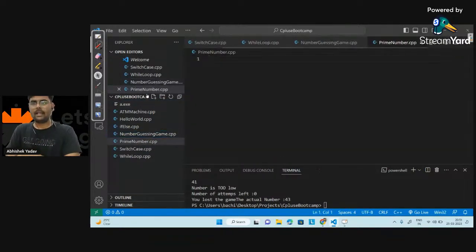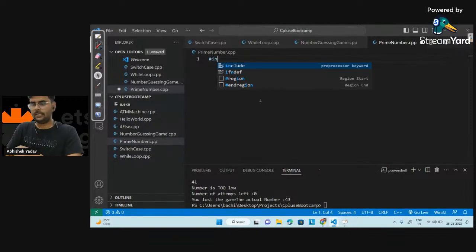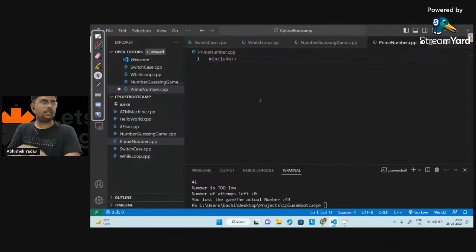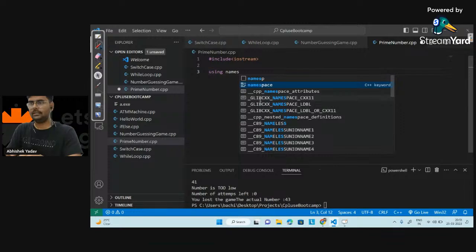And let's include hash include iostream, and after that using namespace std, right?